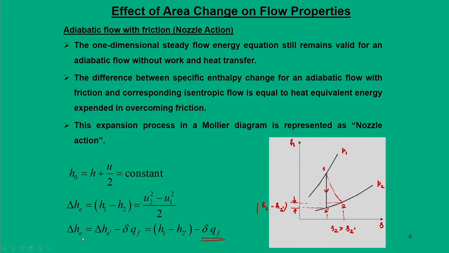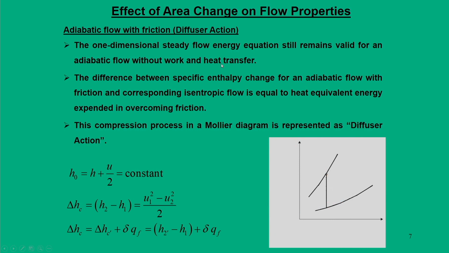So, obviously that is a negative quantity for a nozzle action, but still we can say that the flow can be assumed to be adiabatic without any work and heat transfer. Now, a similar concept also applies here, but here the heat equivalent energy expended in overcoming friction, for the situation of a diffuser action, happens to be a positive quantity.